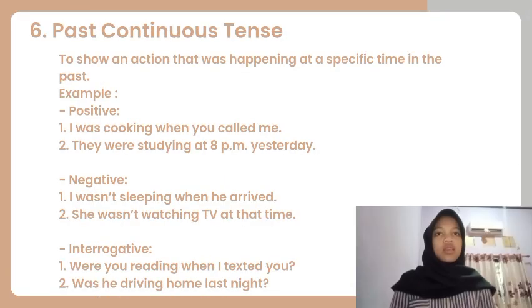The next is past continuous tense, to show an action that was happening at a specific time in the past. Example, in a positive way is I was cooking when you called me. They were studying at 8 p.m. yesterday. The negative way is I wasn't sleeping when he arrived. She wasn't watching TV at the time. In an interrogative way is were you reading when I texted you? Was she driving home last night?